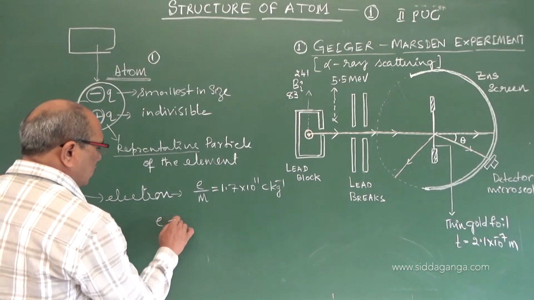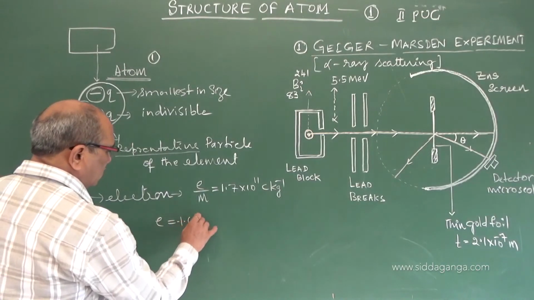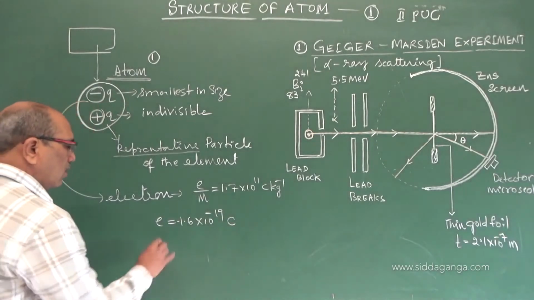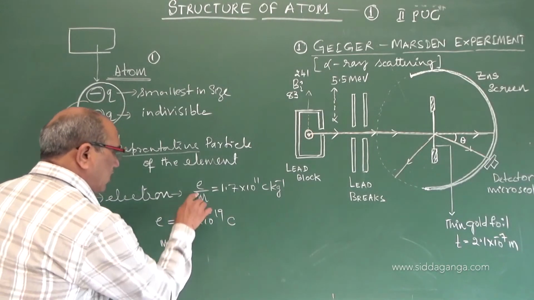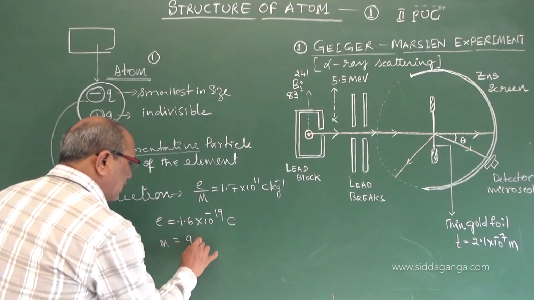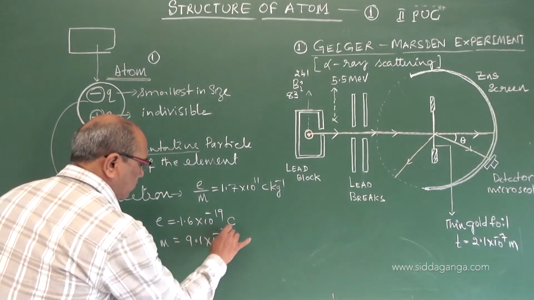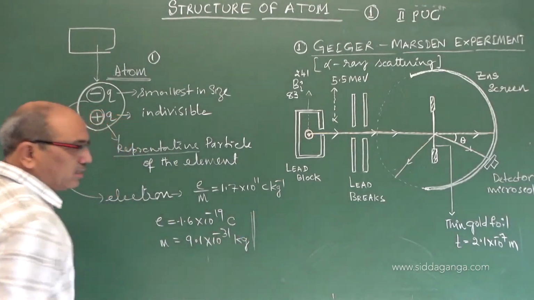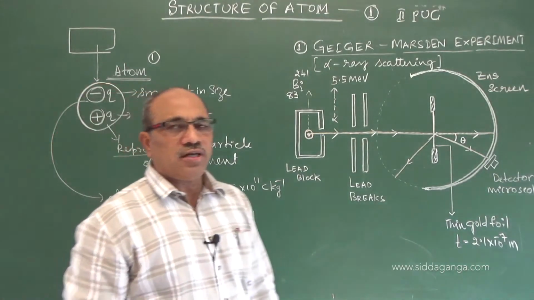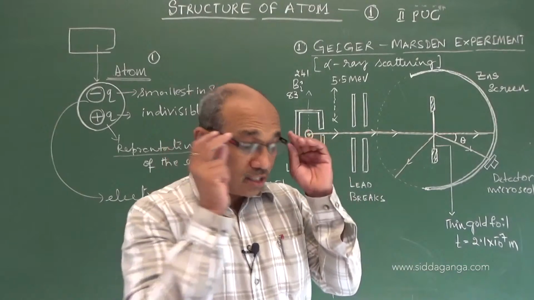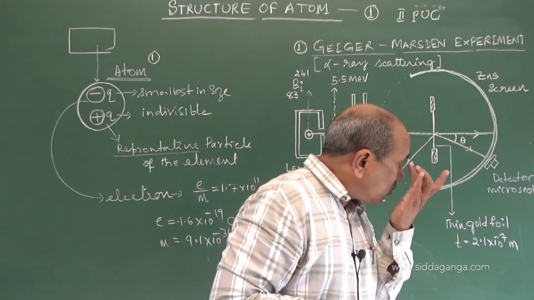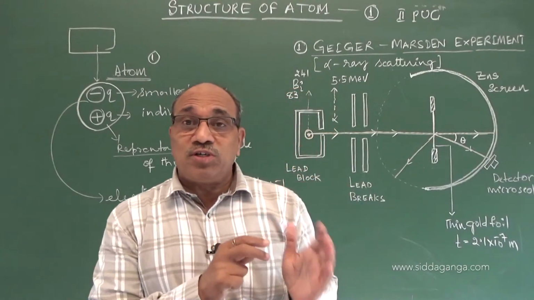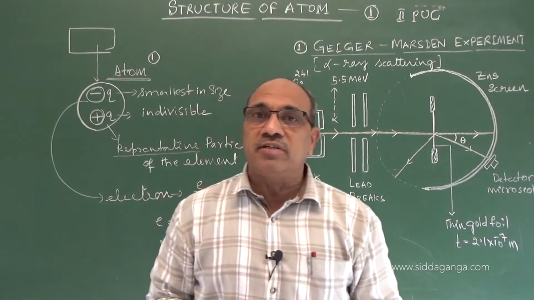The charge on the electron is minus 1.6 into 10 power minus 19 coulomb, and the mass of the electron he calculated as 9.1 into 10 power minus 31 kg. Fine, we come to know there is a fundamental particle called the electron, which disproved Dalton's concept that the atom is not divisible. Now we know there are two particles, positive and negative charged particles.